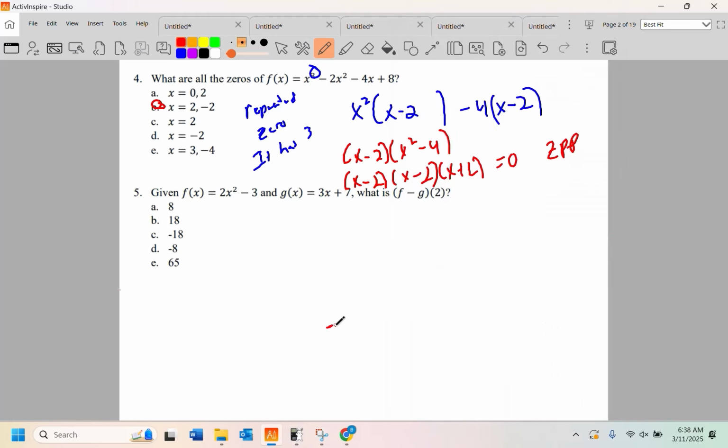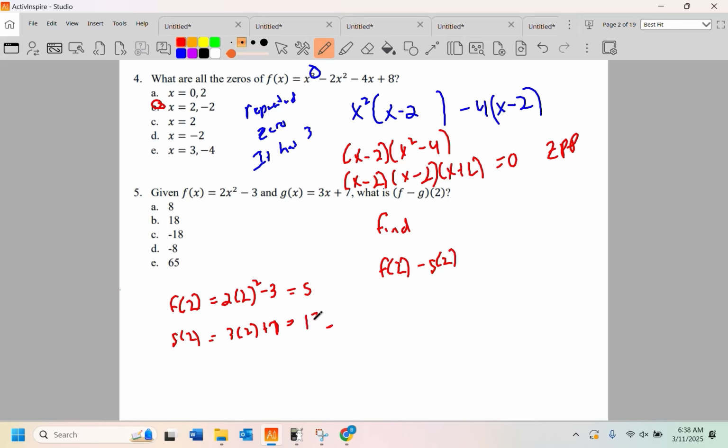All right, this problem, this is so easy. What is f minus g of 2? There's a half dozen ways of doing this, but what it means basically is find f of 2 minus g of 2. That's all it means you do. So let's do f of 2. It is 2 times 2 squared minus 3. And then you crank out the math here. 2 squared is 4 times 2 is 8 minus 3 is 5. We need g of 2, which is 3 times 2, add 7. That's going to be 6 plus 7, which is 13. So the task is to find 5 minus 13, and that'll give us -8.